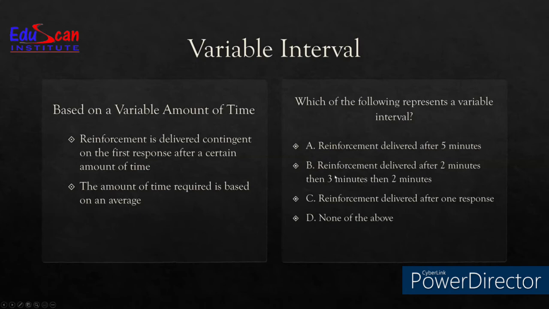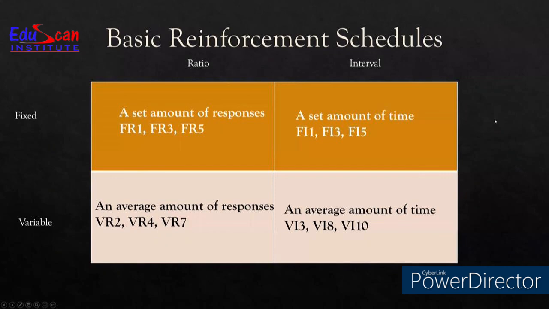Let us see C. Reinforcement is delivered after one response. After one response, that means it is a fixed ratio. Fixed ratio example is where reinforcement is delivered after one response. And the last option is none of the above, which is also a wrong thing because B is our right choice. So variable interval is actually where the amount of time required is on the average.